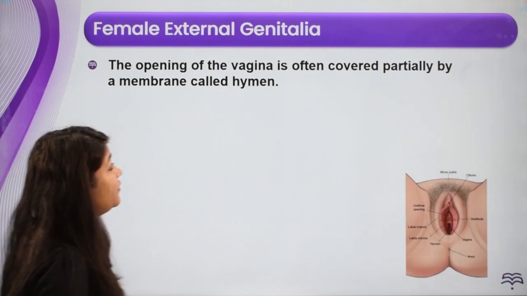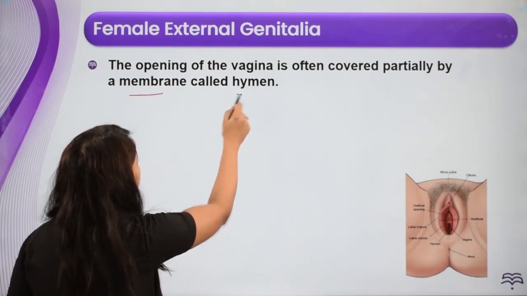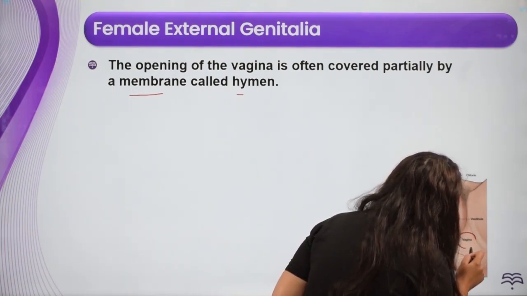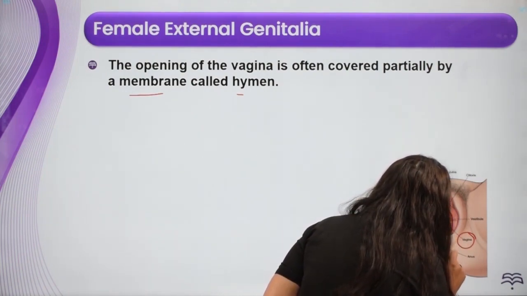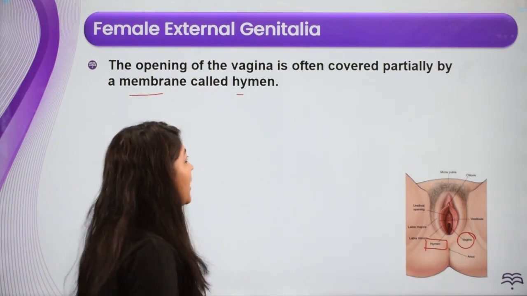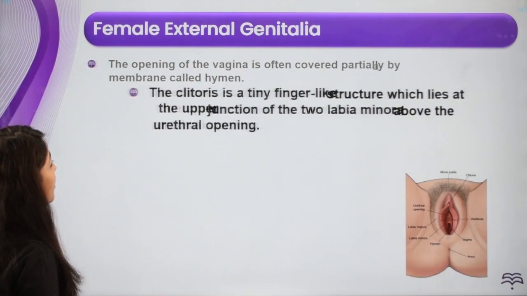Now, the opening of the vagina is often covered partially by a membrane which is called as hymen. Let's come to this diagram here. This is the opening of the vagina, and the opening of the vagina is covered by a membrane which is called as hymen. What is it called as? It is called as hymen. All right. Moving on to the next part.